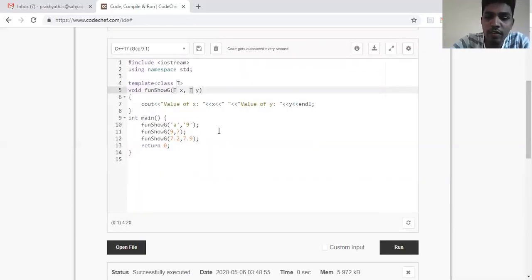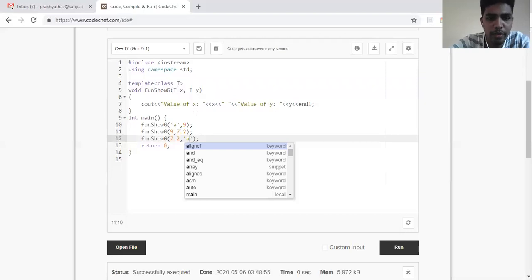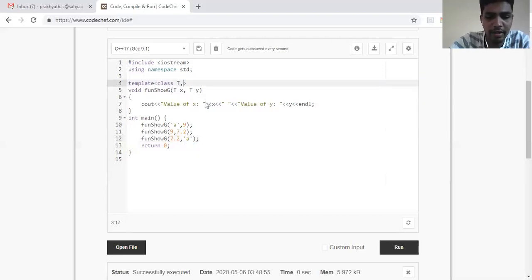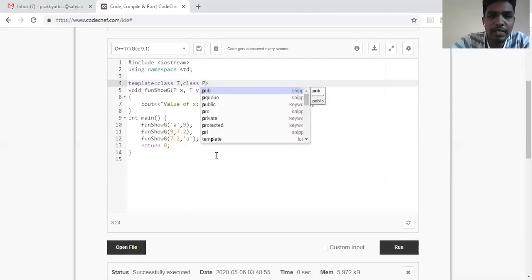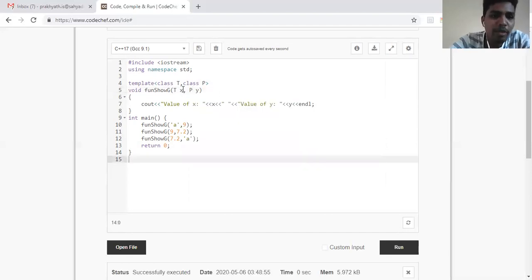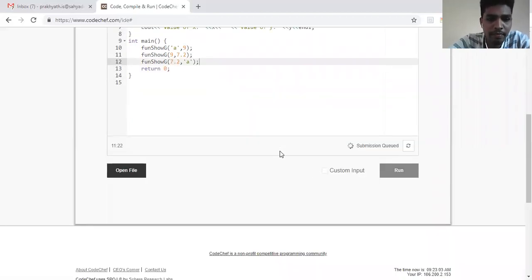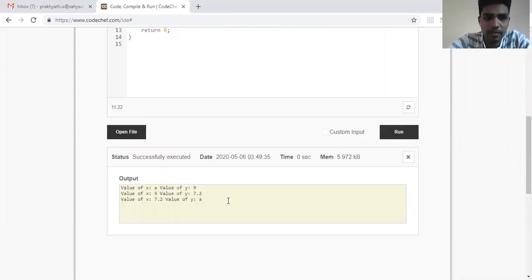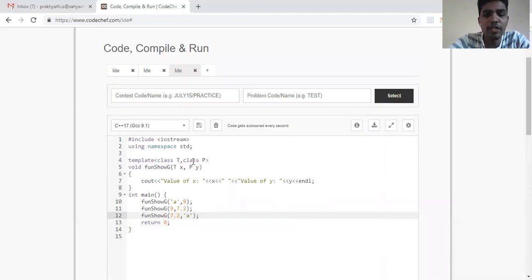But in case I want different types, one is an integer, another is a character, or one is an integer, another is a float, or between a float and a character, in these cases what I usually have to do is have another argument, which is of a different type. So I'll name it P. This second argument, I'll take it as P. Now X can be of any type, Y can be of any type. It need not be of the same type. So if I run this, okay, we're getting the output. So this is the second type of generic function which we have seen, which takes multiple arguments of different types.